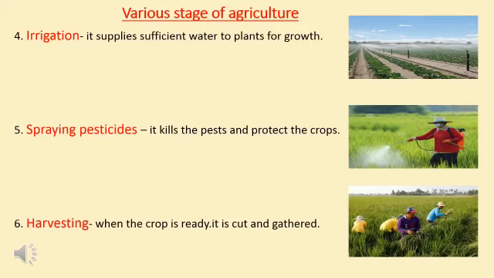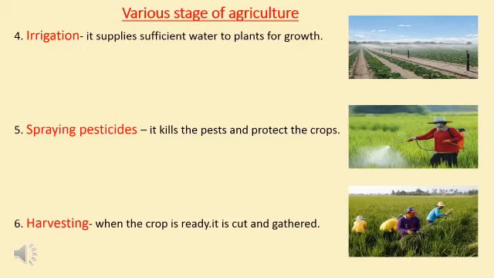After irrigation, the next stage is spraying pesticides. Children, when the seed germinates and seedlings come out, it is necessary to protect them from pests, many diseases and weeds. So pesticides are sprayed to protect the crops. Spraying pesticides kills the pests and protects the crop. See the picture? A farmer is spraying pesticide.